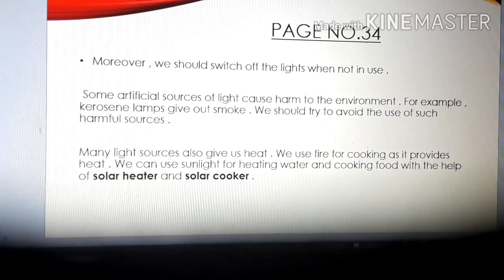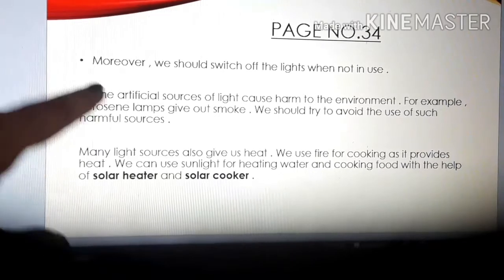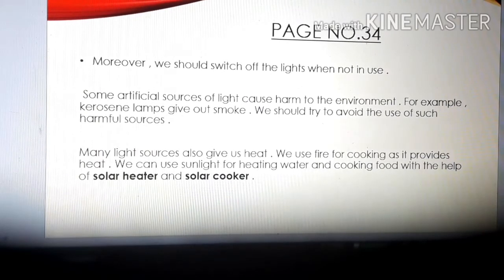So the kerosene lamp is not good for the environment. If you see a car, children, the smoke which comes out from the car is also not good for health, isn't it? So artificial sources like the kerosene lamp cause harm to the environment.